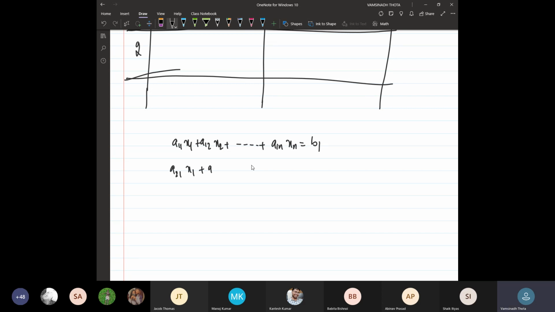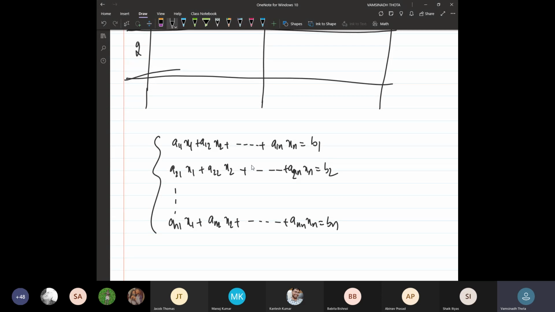a21 times x1 plus a22 times x2 plus and so on plus a2n times xn is equal to b2. And similarly, we have n equations. So an1 x1 plus an2 x2 plus and so on plus ann xn is equal to bn. So n equations are given in n variables.